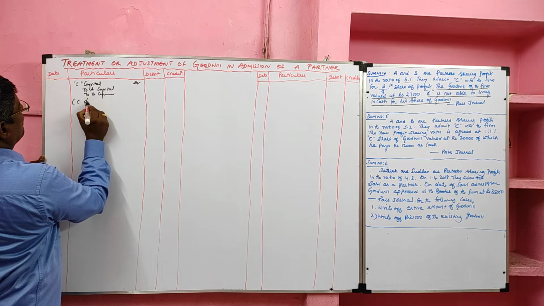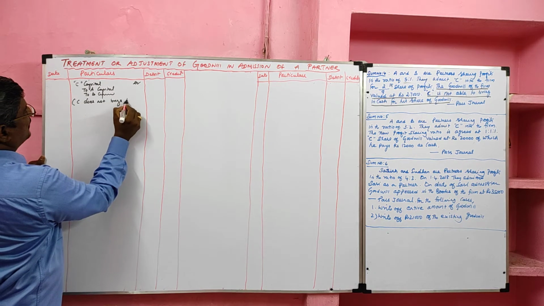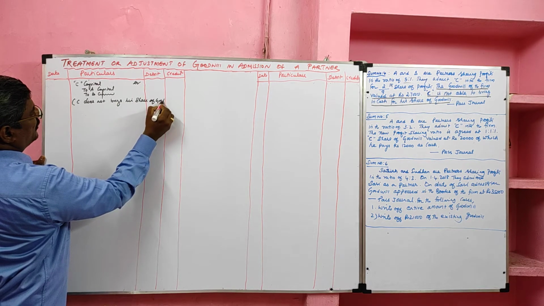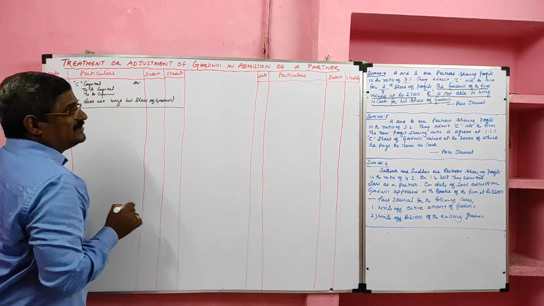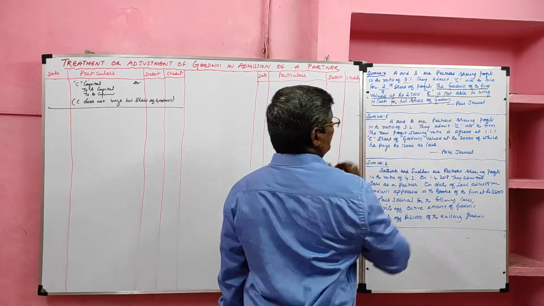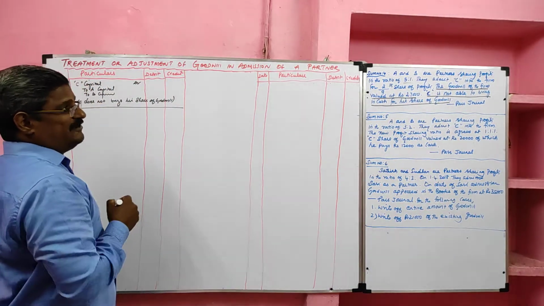C doesn't bring his share of goodwill. The new partner doesn't bring his share of goodwill as cash. His share of goodwill is not given. Total goodwill of the firm is given. Total value of the goodwill, how much? The firm's total value of the goodwill is 27,000.